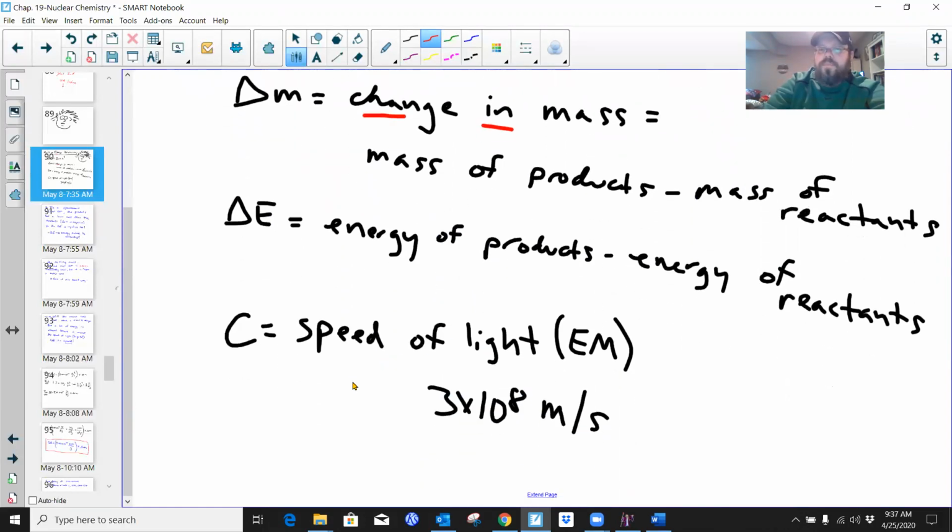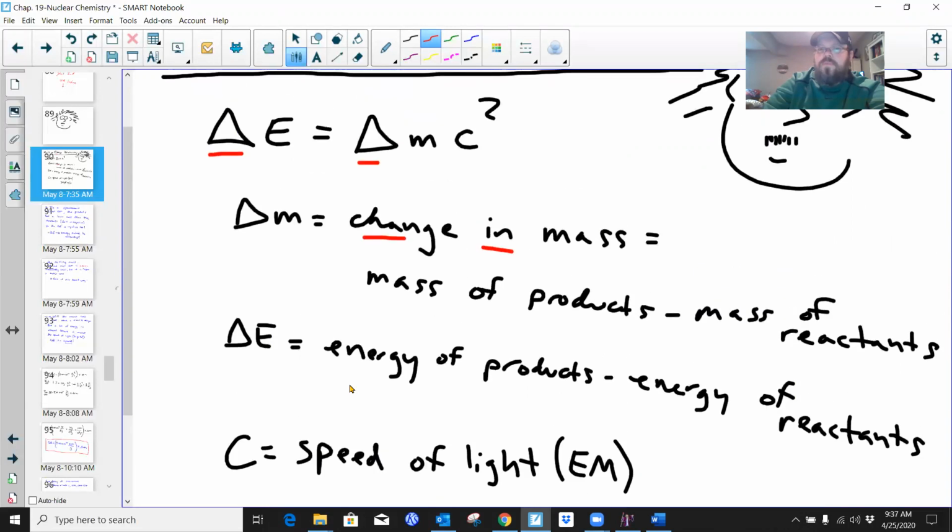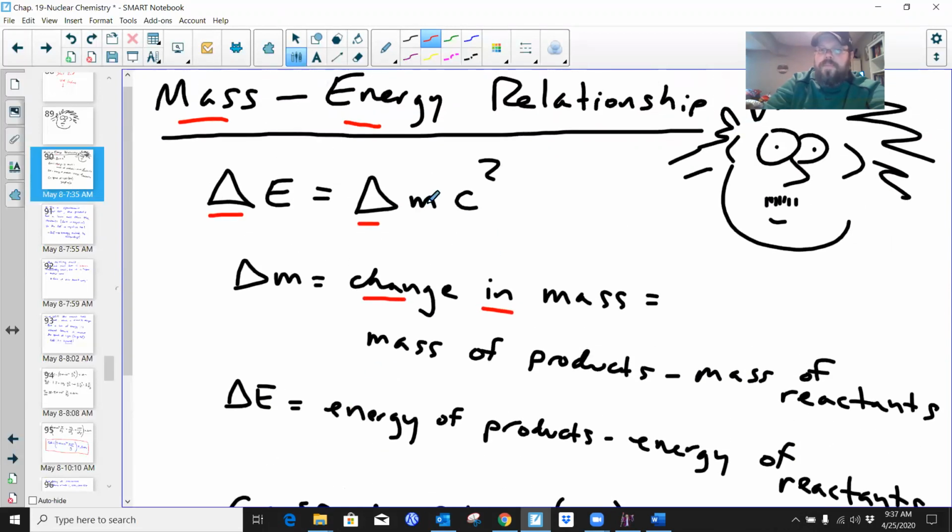To summarize before we get into this more formally, what did Einstein really build a relationship between? His realization was that in nuclear reactions, a tiny amount of mass is lost. That might seem insignificant, but these particles are moving around at incredible rates of speed.